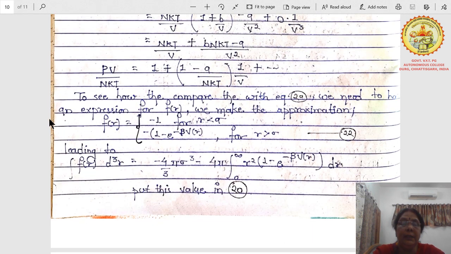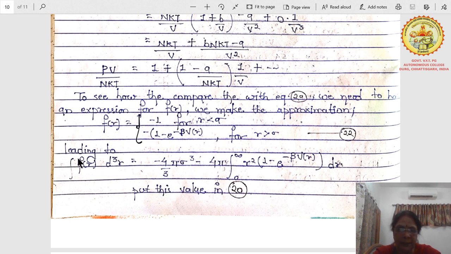To see how this compares with equation 20, because we have taken the equation of imperfect gases and calculated PV by nkT, we need an expression for f(r).